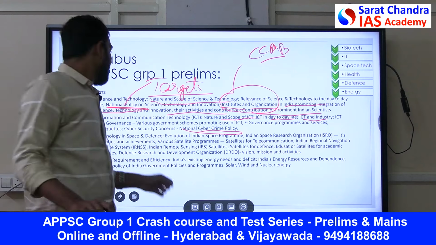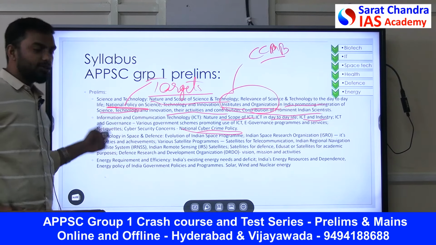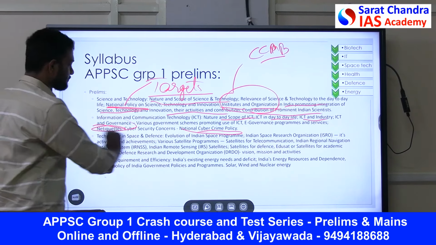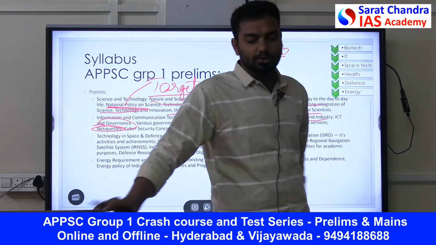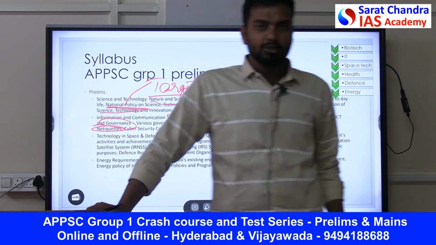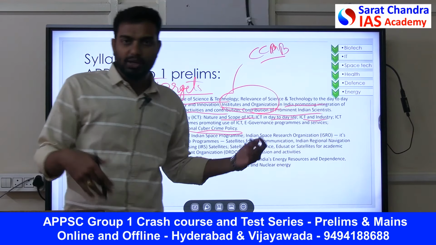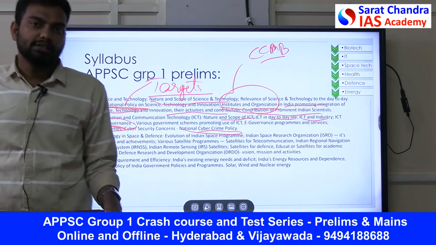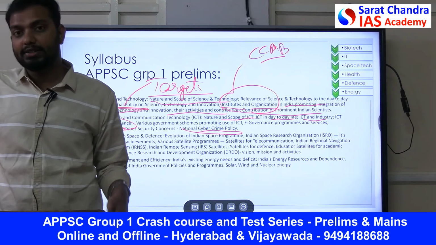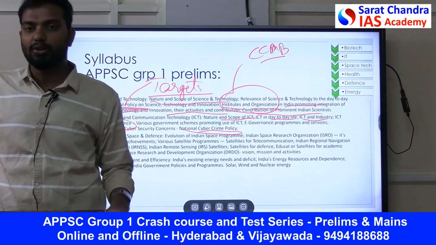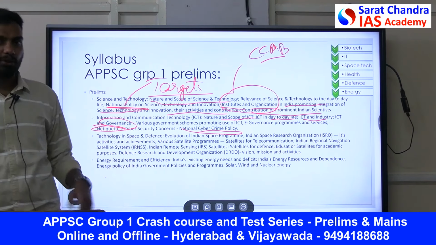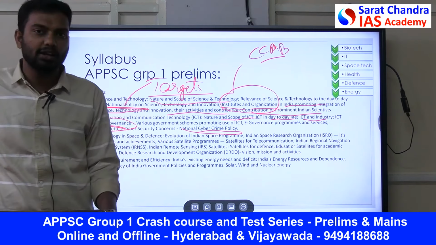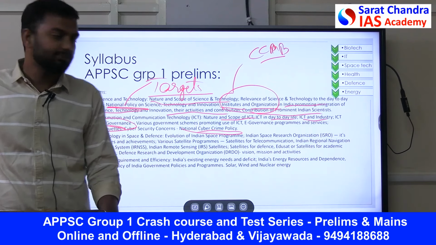So then we have ICT and governance. So this is very, very important because of the application of information communication technologies. So today we have various number of apps. So ప్రతిదానికీ ఒక app ఉందన్నమాట, from Umang. So central level lo we have a lot of apps, and at the state level also. So for APPSC you need to understand the state level apps. So for example, teacher facial recognition app, which has been in use in Andhra for a lot of time.